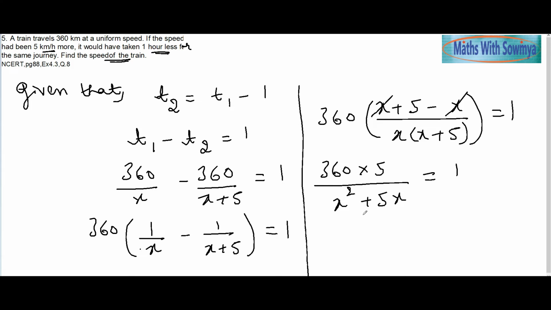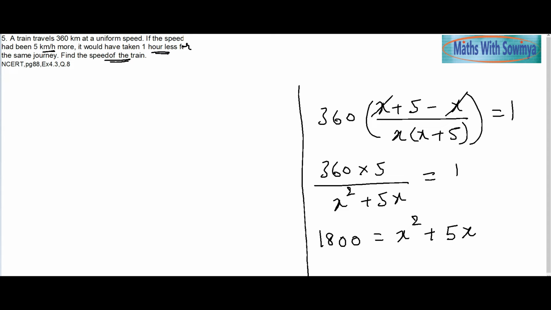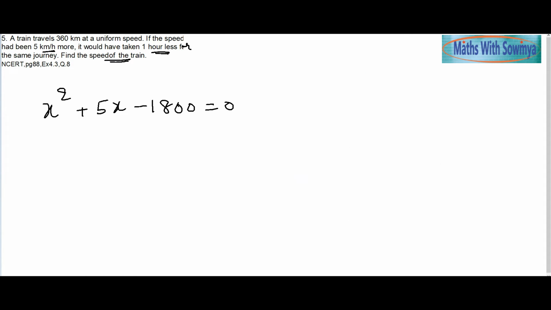So we can multiply this out, and now we can simply solve the quadratic equation. This is x square plus 5x minus 1800, which is equal to 0. So we can find the factors of this 1800 here. We can go by prime factorization of 1800.